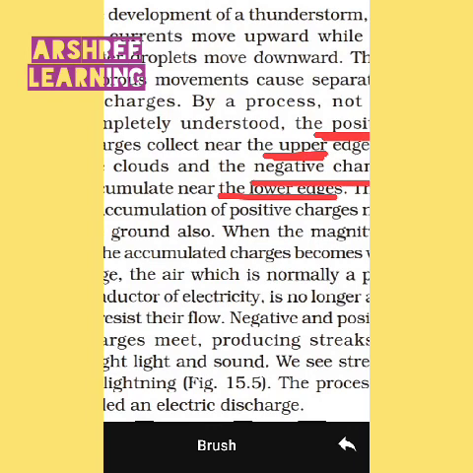When the magnitude of the charge becomes very large, that means the clouds acquire a large amount of charge, then the air, which is normally a poor conductor of electricity, is no longer able to resist the flow. The charge cannot remain collected in the clouds. Negative and positive charges meet.